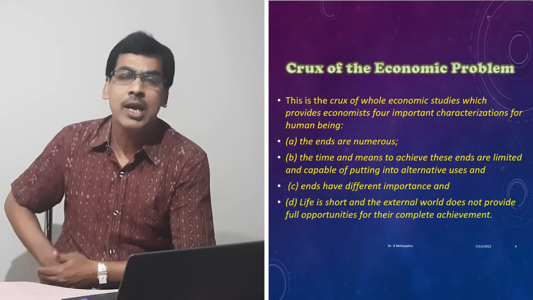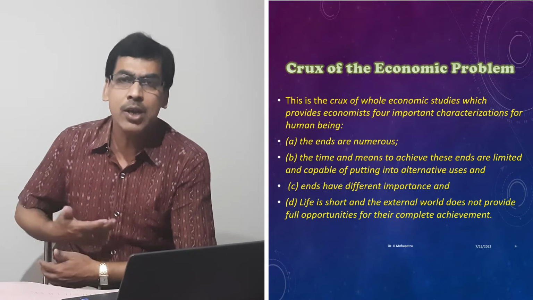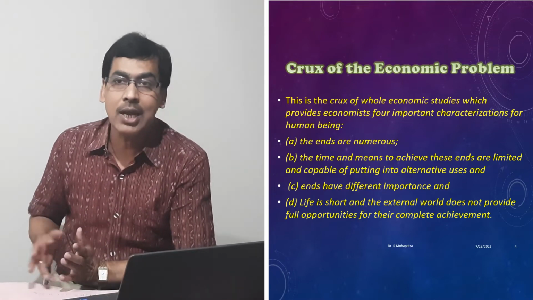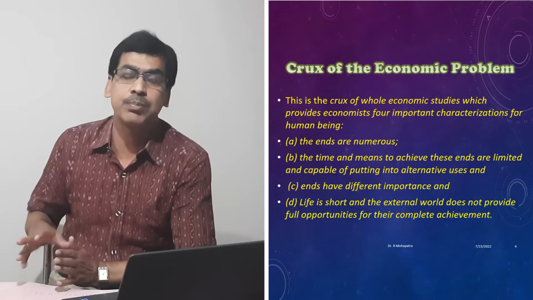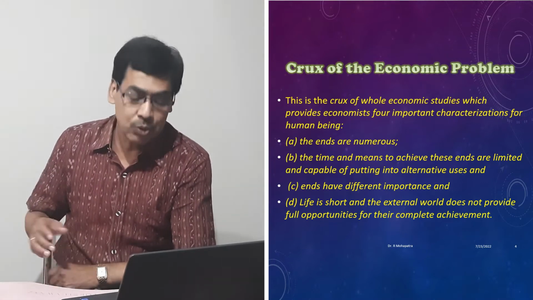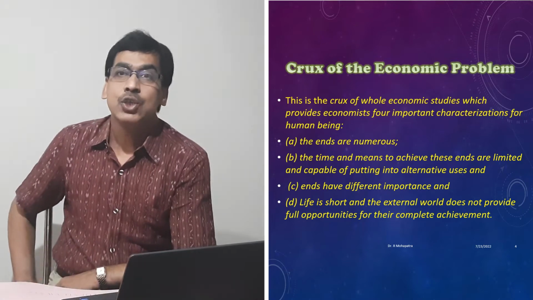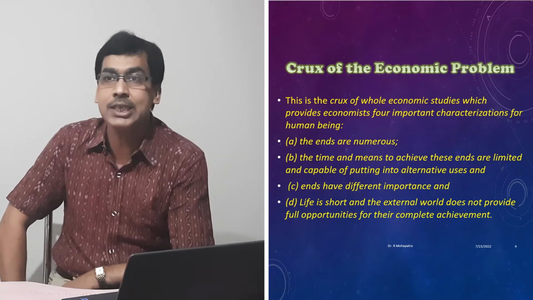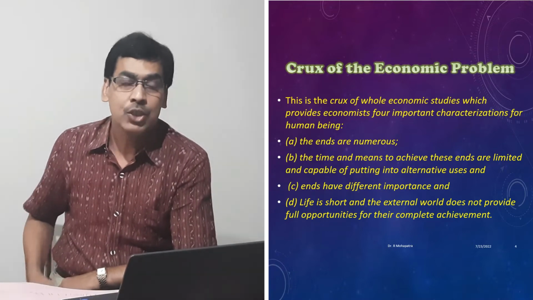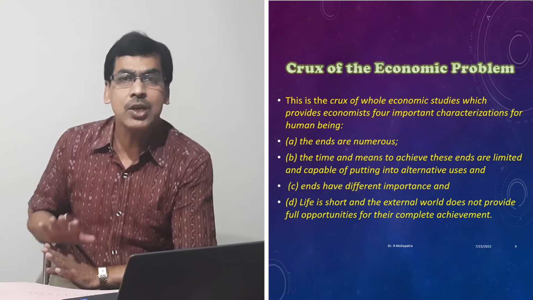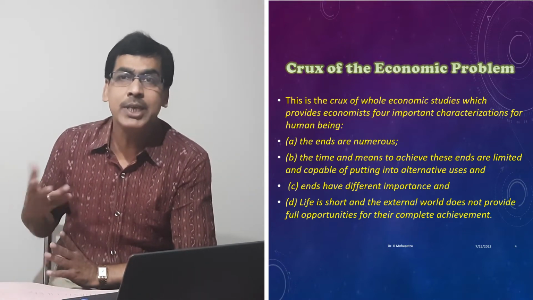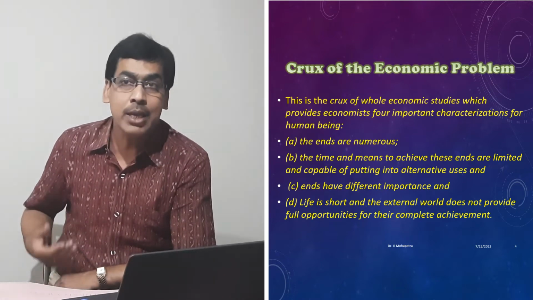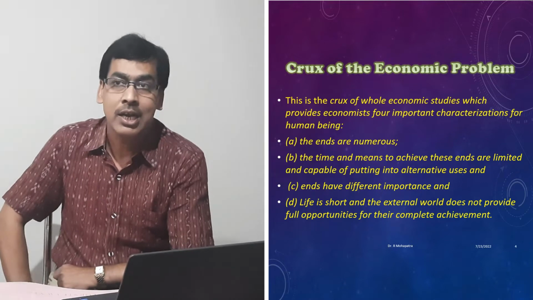So whenever we have many innumerable wants or ends, our life is so short, and our external atmosphere is not so helpful to achieve those things during our lifetime. So the multiplicity of ends or scarcity of means by itself has nothing to do with the economic problem. If our ends are many, it does not create any economic problem, or if the means are less, this doesn't create any problem. But the problem is when time and means for achieving these ends are limited